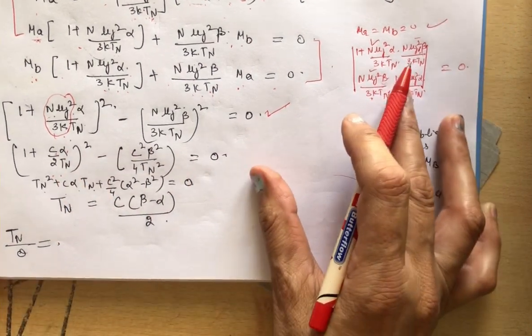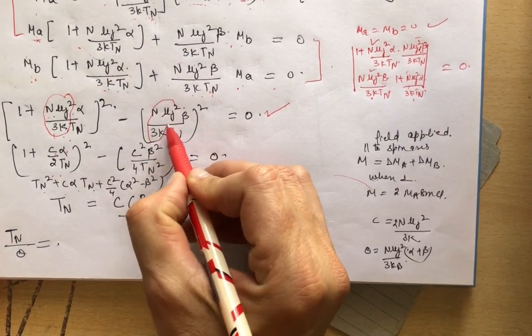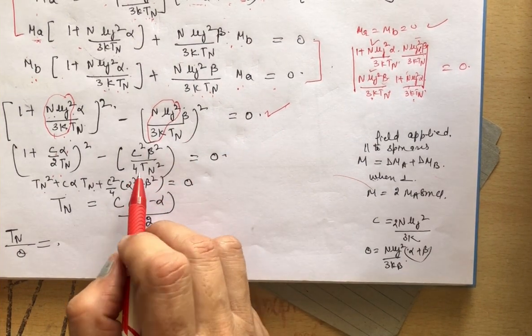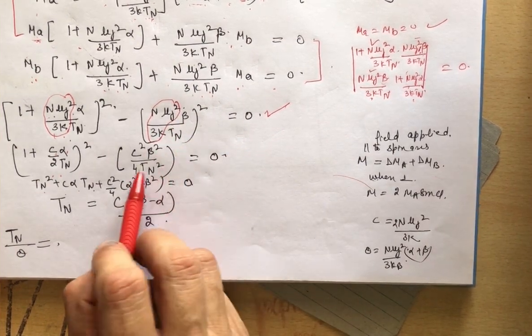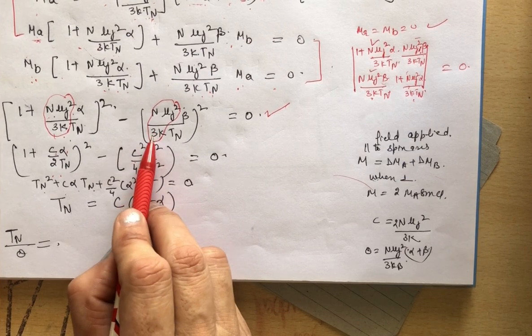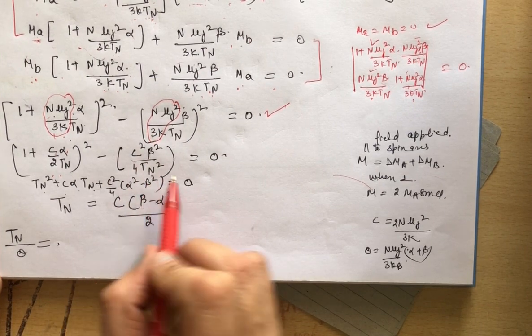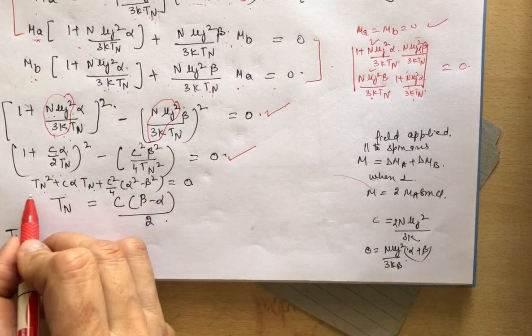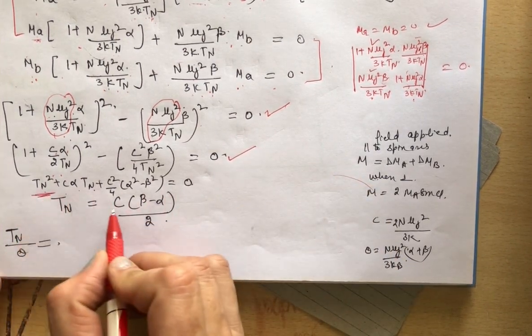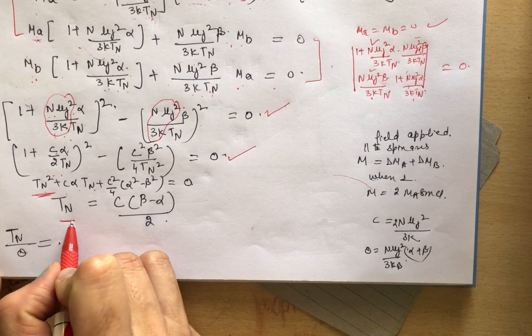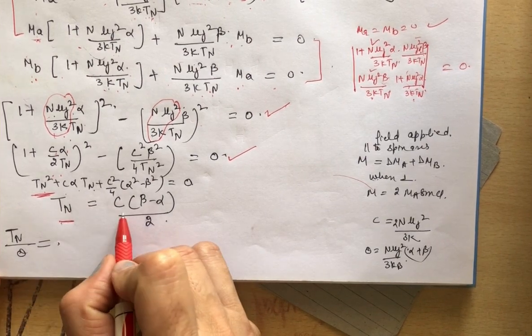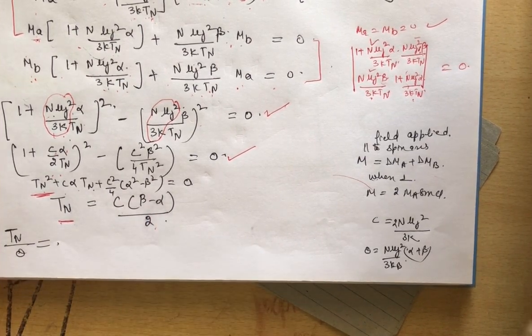Clear? Similarly here n mu j square upon 3k is C. Okay? So when we solve this, this becomes C square by 4 beta square upon TN square, and we get a quadratic in TN. When we find the roots, one root will be TN equal to C by 2 times beta minus alpha.